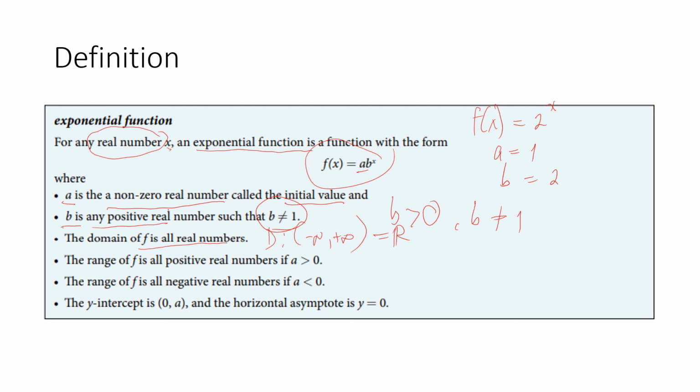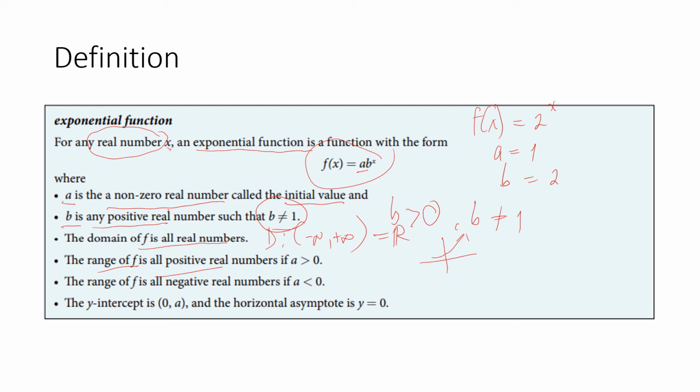Meaning to say the graph of the exponential function looks like this with the condition that a is positive. Why? Because if a is positive and b is always positive but not equal to 1, then this will be positive and the function value is increasing, right?